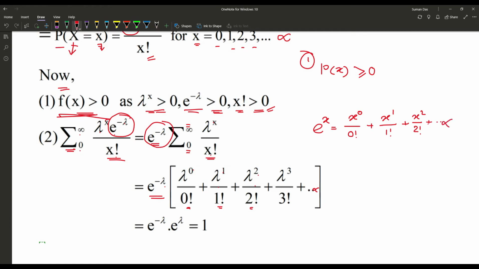So here we can write that expansion in the form of e to the power lambda, and multiplying by e to the power minus lambda, the result is 1. That satisfies our second condition for any PMF. So we may say the Poisson distribution is a valid PMF.